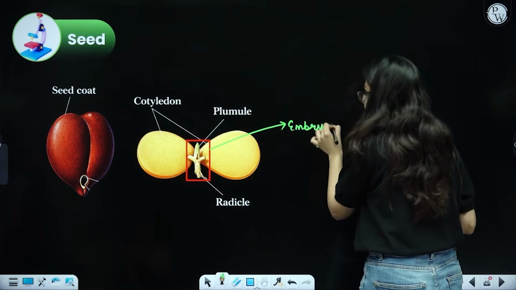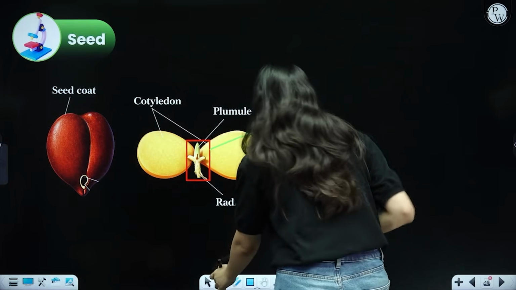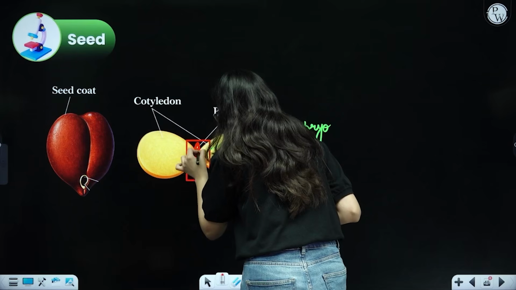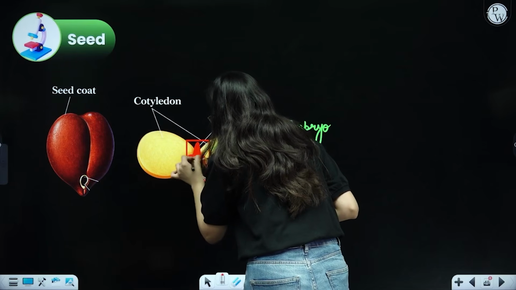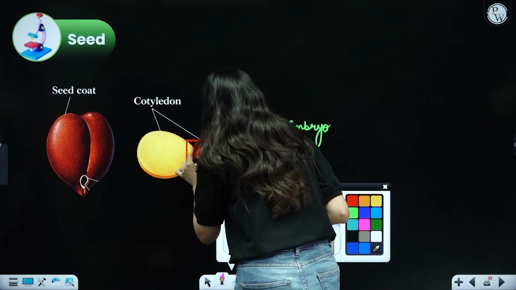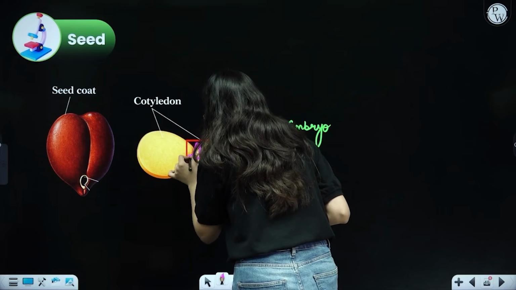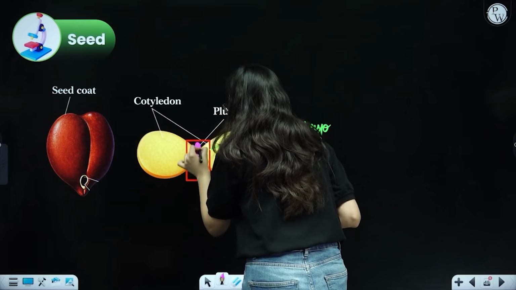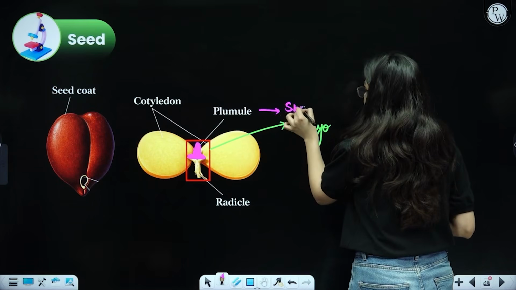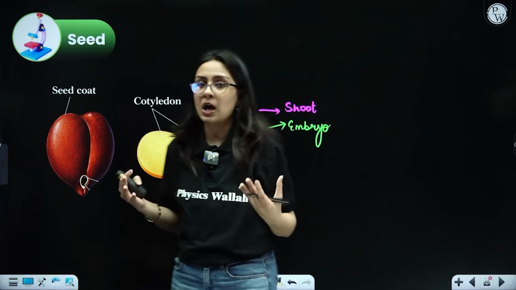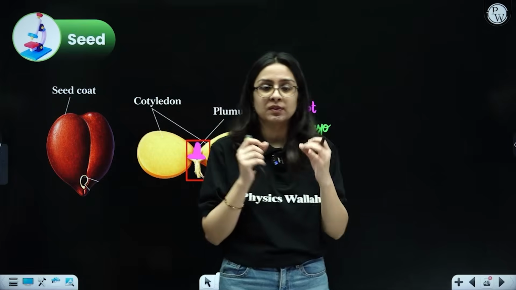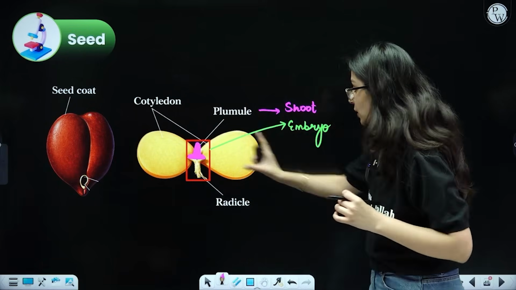This embryo has two parts. See, this is the upper region, a very sharp looking region. This upper region, beta, is actually called the plumule. Plumule part of the embryo is responsible for forming the shoot system, that is the system that is above the ground, which involves all the branching, stems, leaves, flowers, fruits. It will be formed from the plumule part of this particular embryo.